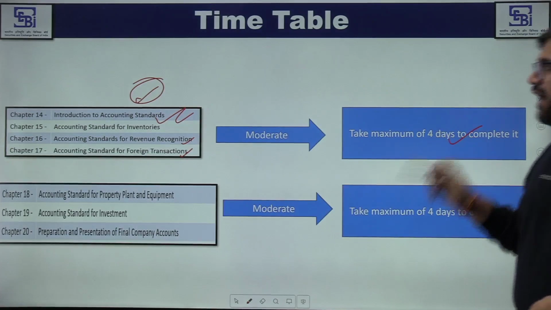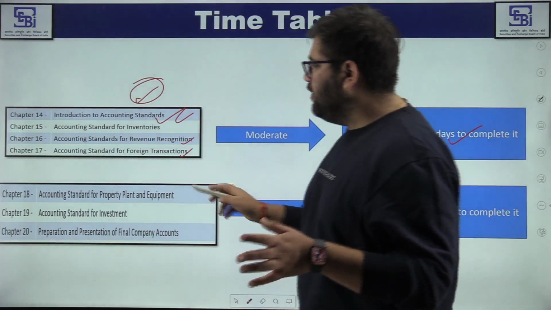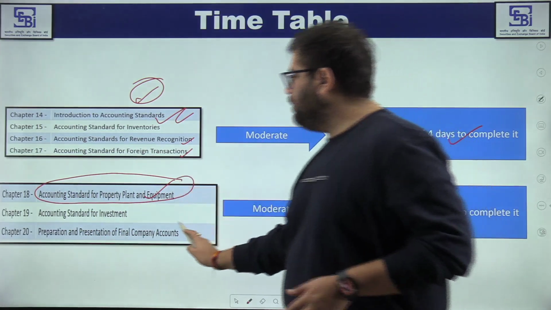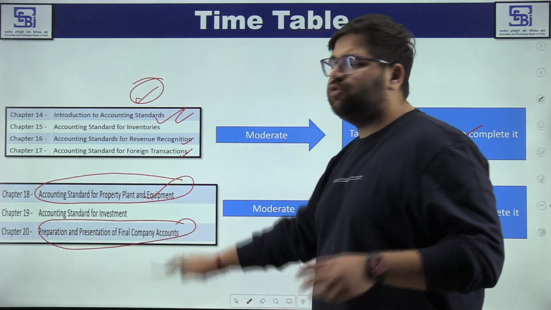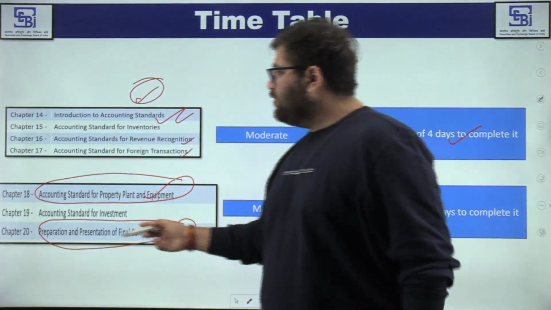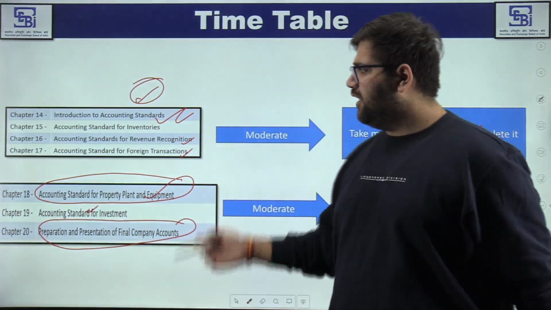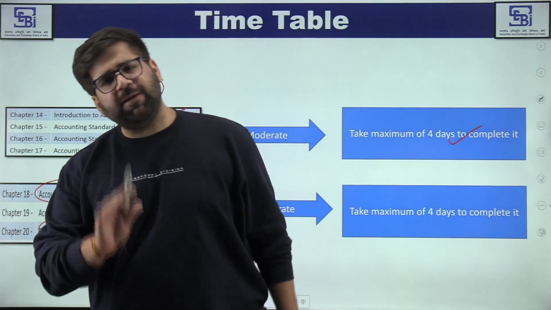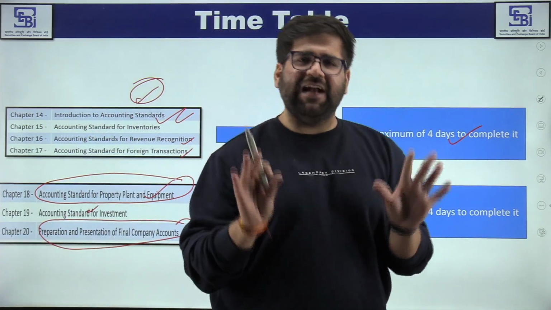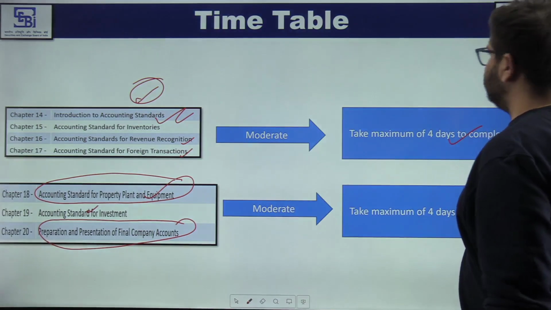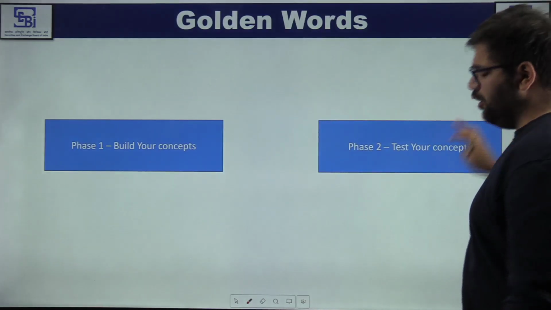And then you come to the last some chapters which is related to accounting standard of property, plant and equipment. This chapter and preparation of final accounts. These 2 chapters are like quite bulky. So you will have to give some time, or I would say you can first complete chapter 18 and then you can move to chapter 18 and 20. A bulky chapters, but again, concept is the basic, that is you have to implement the journal entries only. Moving ahead, my friends. So this was the overall timetable.